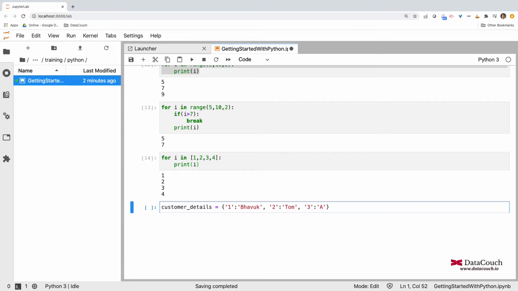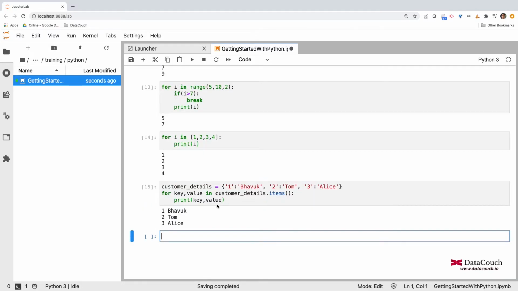So I'm just specifying Tom, Alice, and I will now write a loop for key, value in customer details dot items, and colon, print statement again, specifying key and value, and I am running it. So you can see I am able to print the key value pairs from the dictionary using this for loop. So this is another interesting way to iterate through the collection, specifically dictionary.